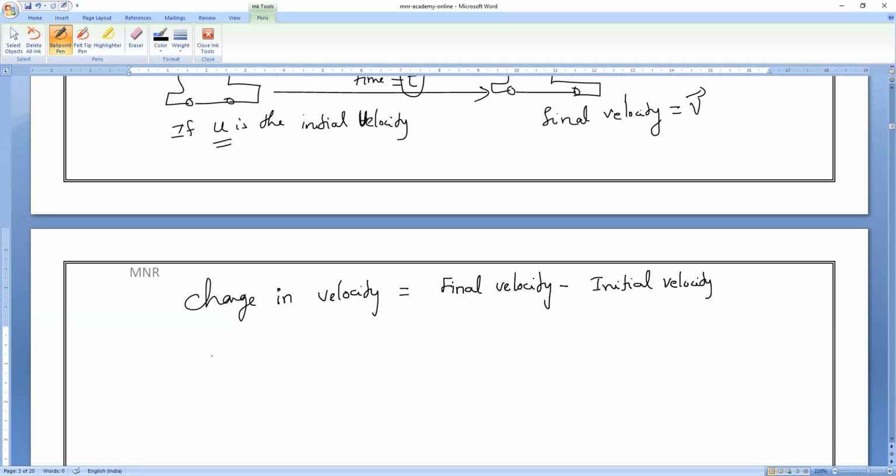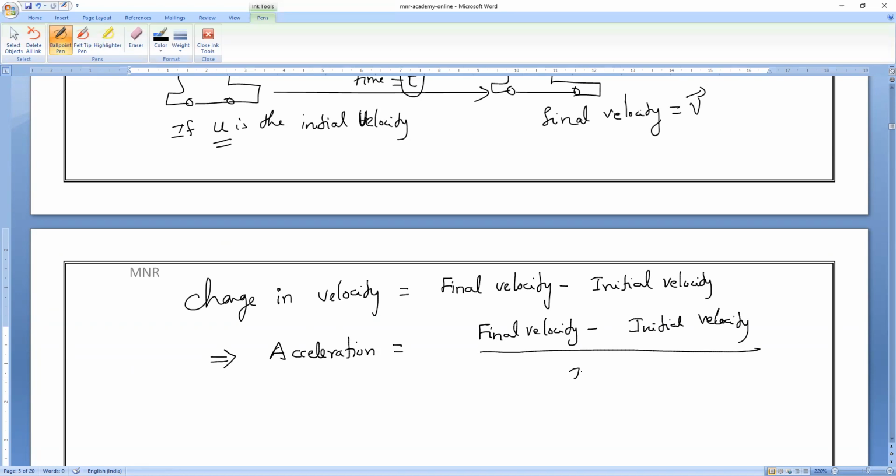So now you modify the formula and tell me acceleration. Shivani, please respond. What is the acceleration formula? Sir, final velocity minus initial velocity, divided by the time taken to change that velocity. Is it okay, guys? All of you respond. Are you all understood? Yes, sir.